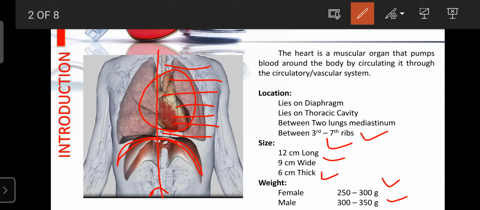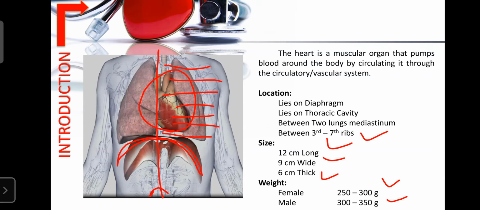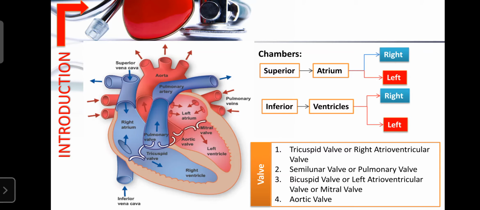It is the average of the heart, as present in the human body. In females it averages 250 to 300 grams and in males 300 to 350 grams. It is a pumping organ that pumps blood throughout the body, which helps the movement of blood along with nutrition as well as oxygen.